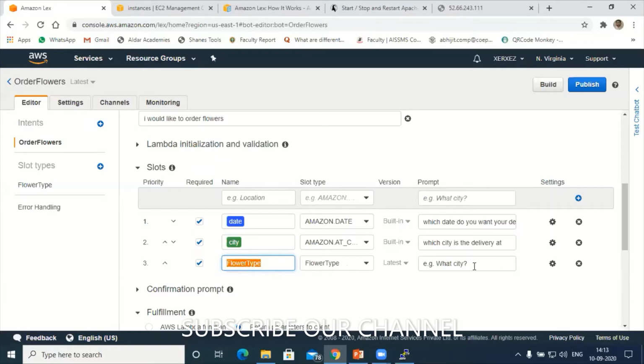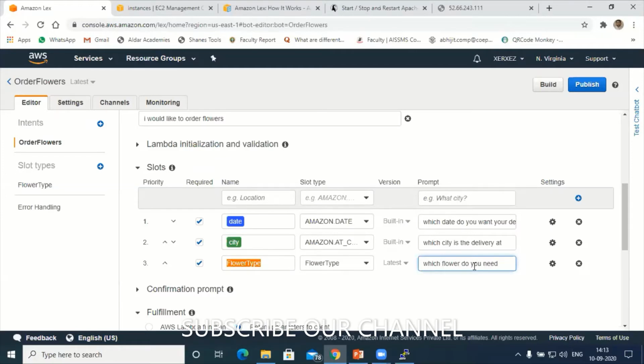Now let's give what the bot should ask the customer. How can I ask which type of flower you want? I can ask, which flower do you need? Fine.